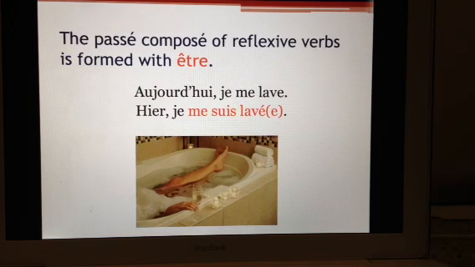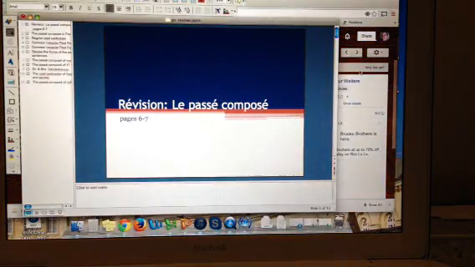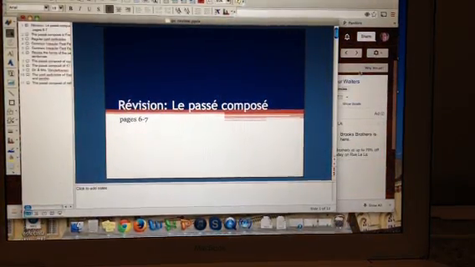And since we're using être, you do need to make your past participle agree. All right, so there's a quick review of the passé composé with être and avoir.